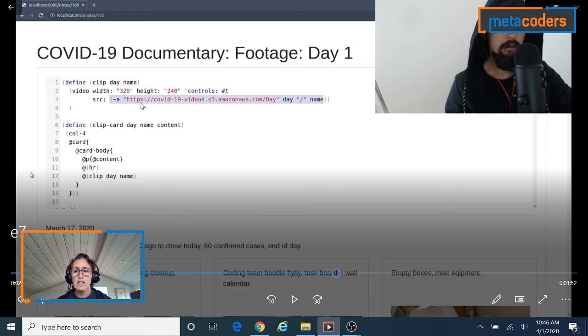The source is a website. Here we know it's a website because it starts with HTTPS. That's how all of our web strings start. And then here it's an Amazon web server that is being used to host the videos. They're called the COVID-19 videos. And here he is passing in the day and the name.